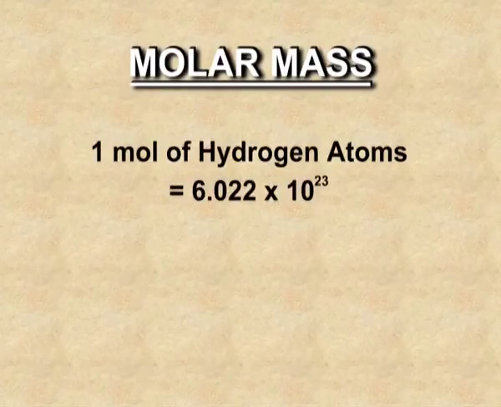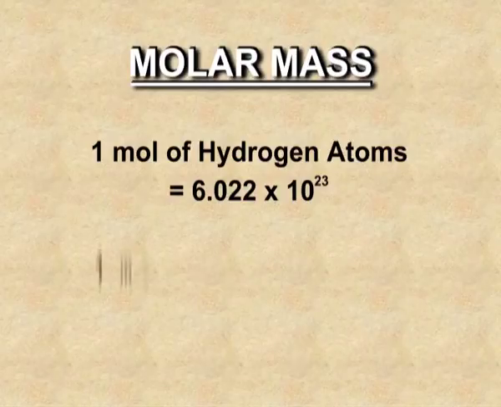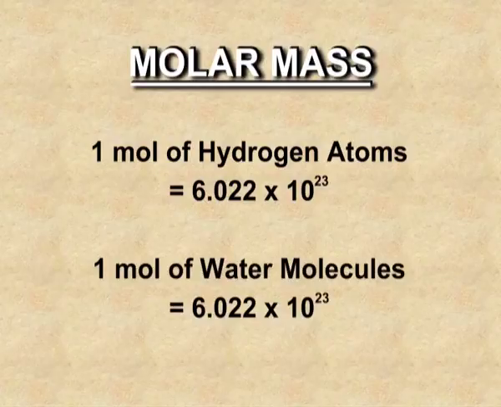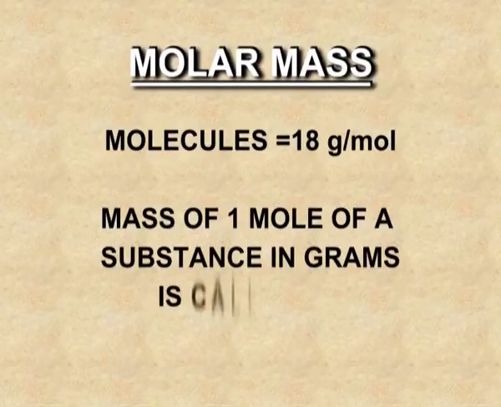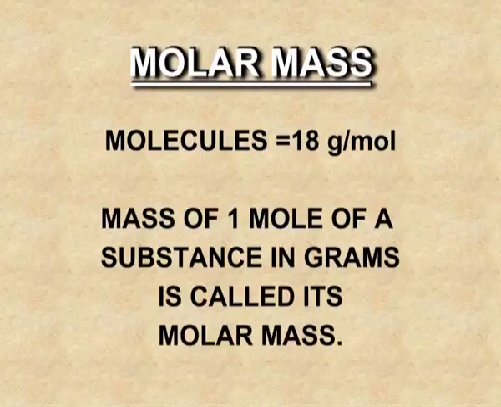For example, if I say 1 mole of hydrogen atoms, it means 6.022 × 10^23 atoms of hydrogen. If I say 1 mole of water molecule, it means 6.022 × 10^23 molecules of water. And we know that the molar mass of water is 18. So, the mass of 6.022 × 10^23 molecules is 18 grams. Mass of 1 mole of a substance in grams is known as molar mass.